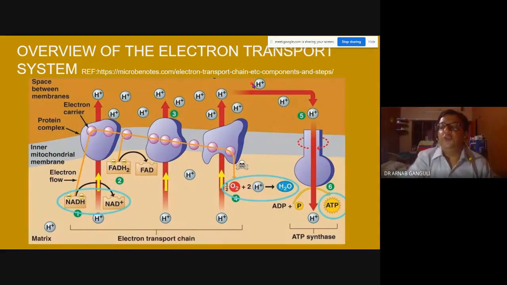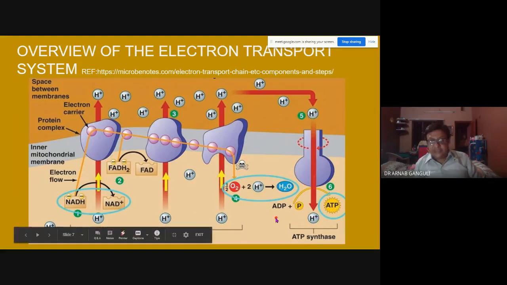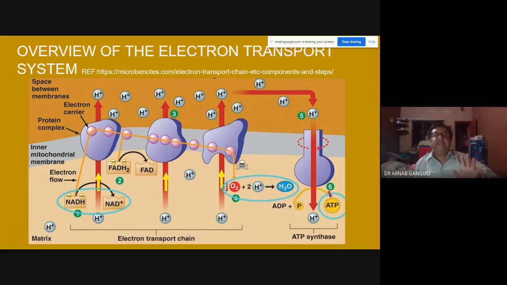Water from the top flows to the bottom. In between, a turbine moves, and this turbine is used to generate electricity. Similarly, the energy formed from this turbine is used to make ATP. So this is what essentially happens.